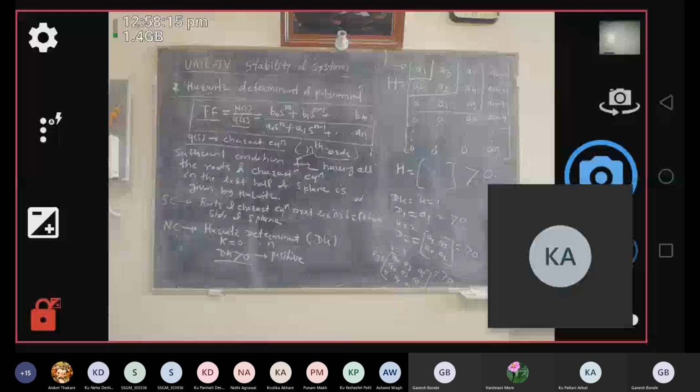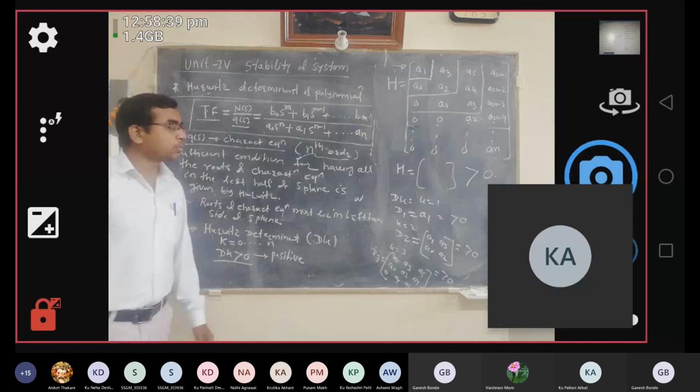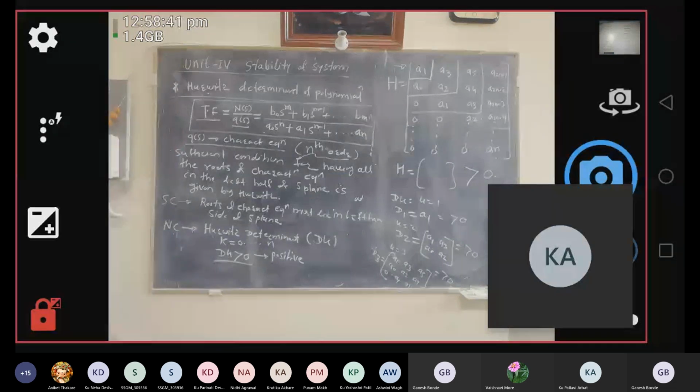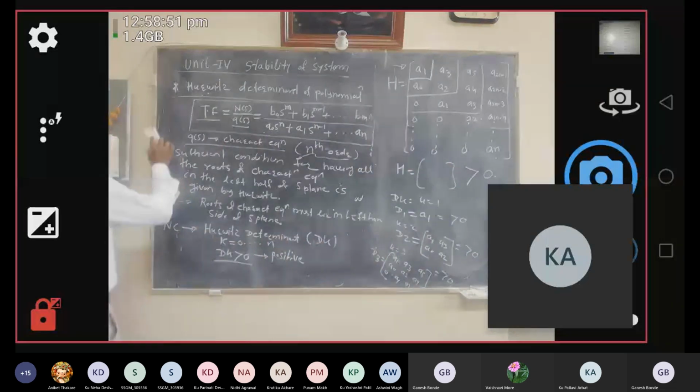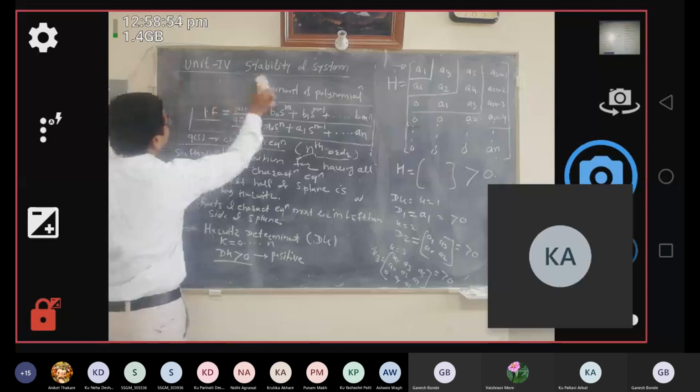But this method has certain disadvantages, so that we are going to see after solving a simple example. Okay, so when you solve the example, it will be clear to you. Okay, so please note down this capital H and how to find D1, D2, D3, for k equal to 1, 2, 3. So when you finish, you just tell me. We are going to solve one problem based on this.